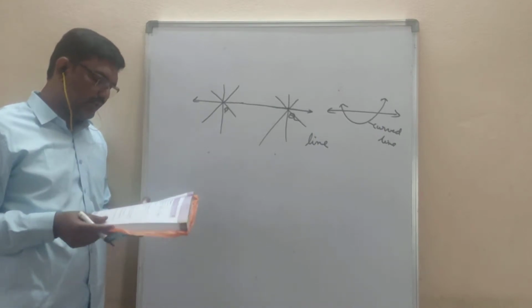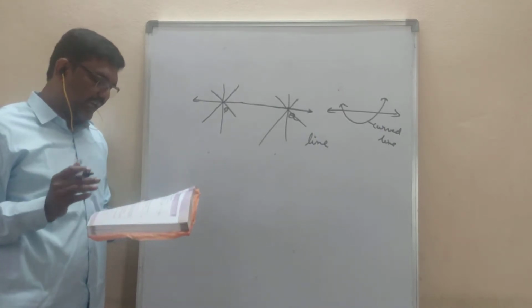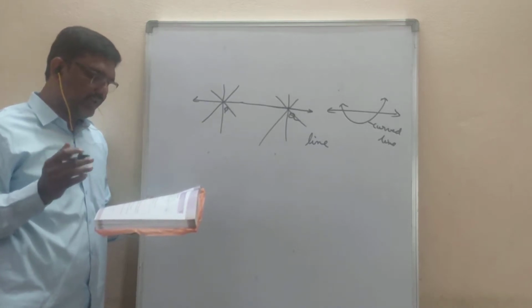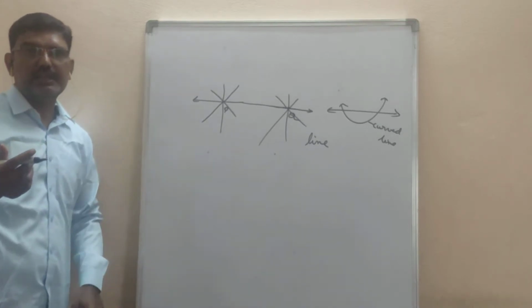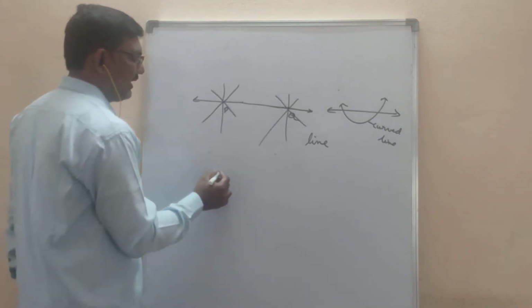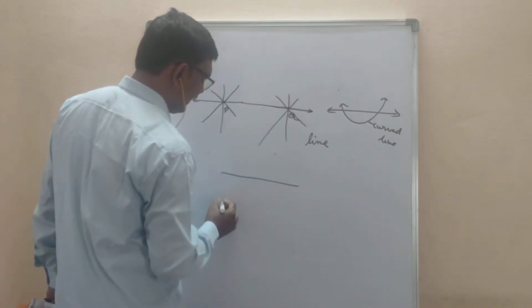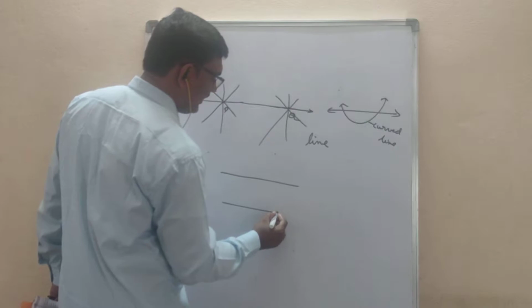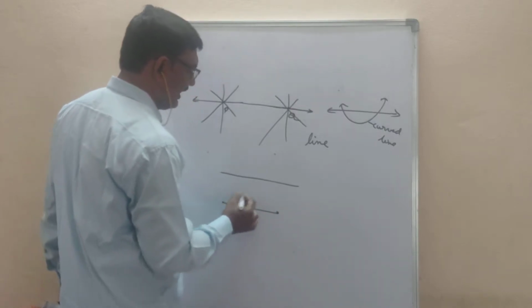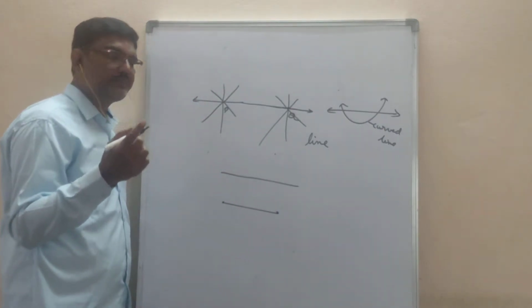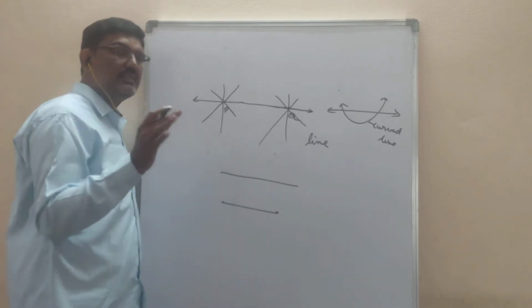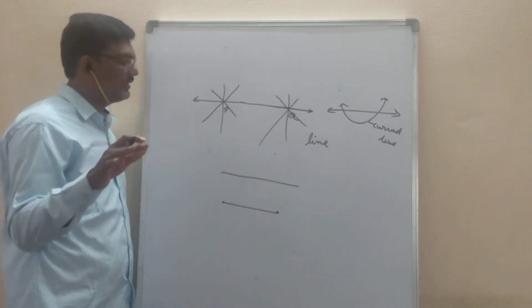Next, the second postulate. What he said is, a line segment can be extended on either side to form a straight line. So, straight line and line segment. Here, line segment means it has end points. Line means it has no end points.